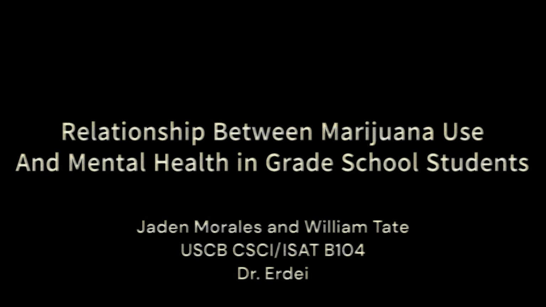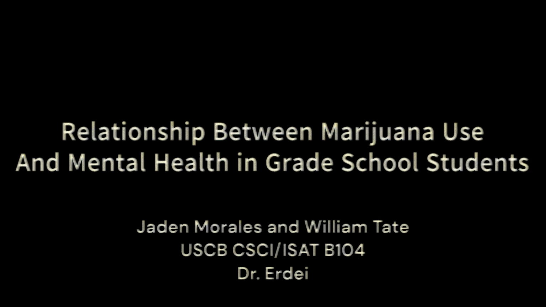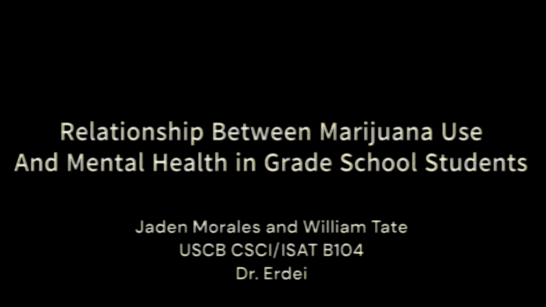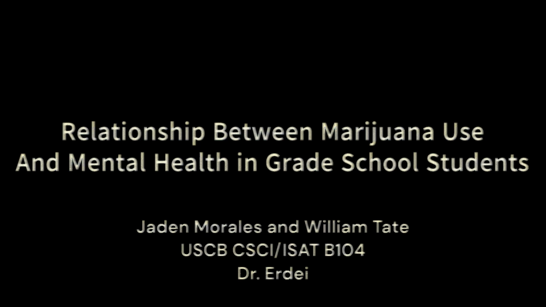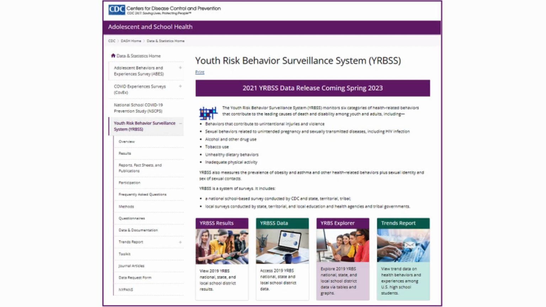We are in group 12 and we are in class ISAT B104, and today our project will be about the relationship between marijuana use and mental health in grade school students. The Youth Risk Behavior Surveillance System is a variety of surveys conducted by the CDC to determine prevalence of health behaviors in grade school students.